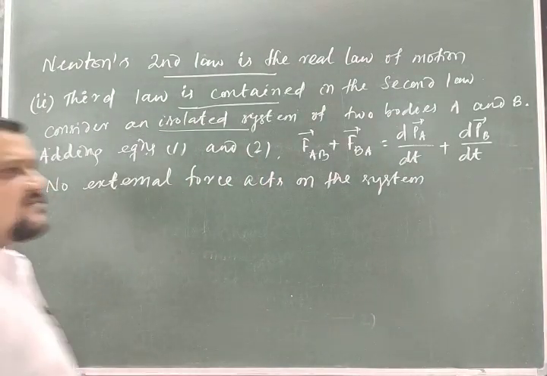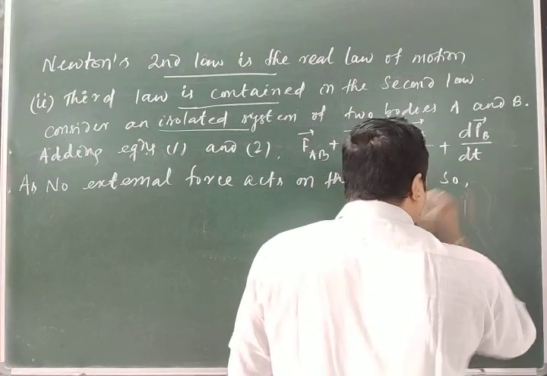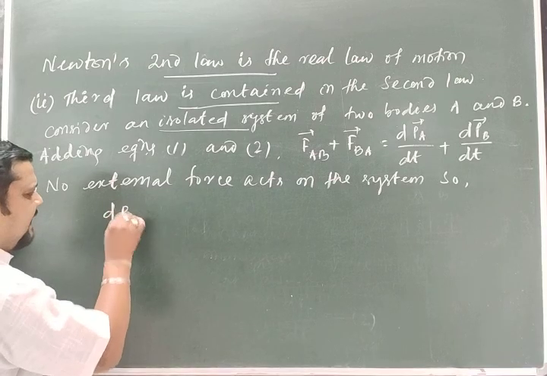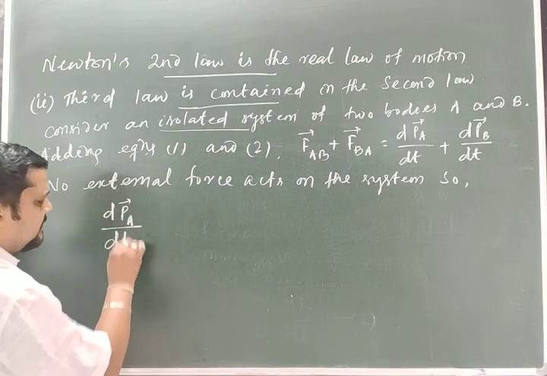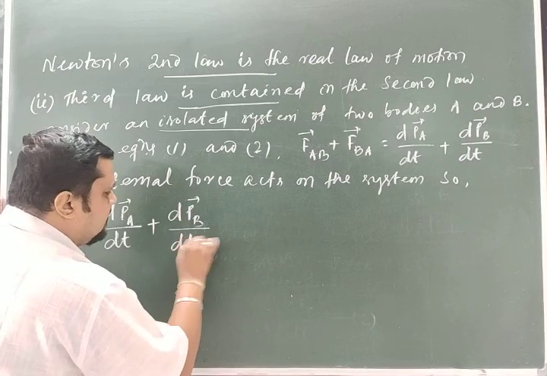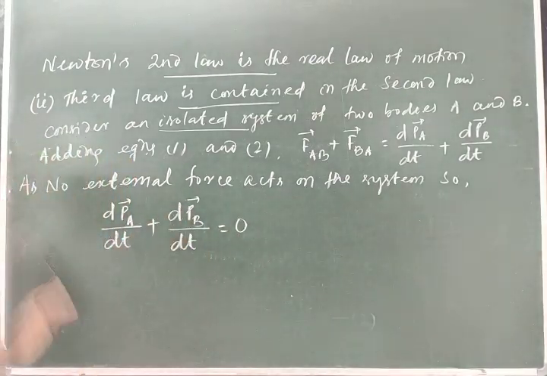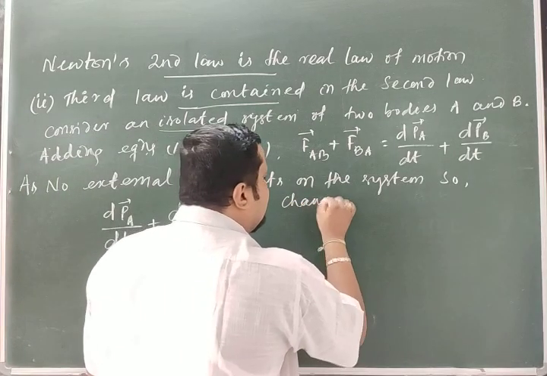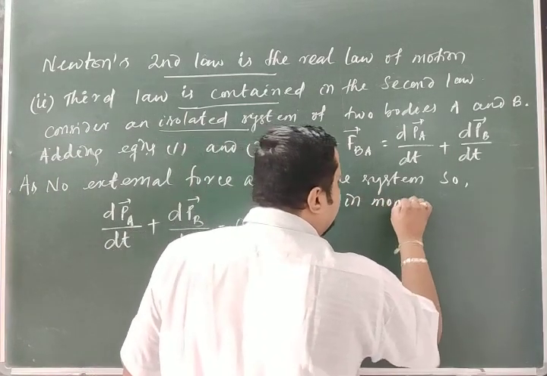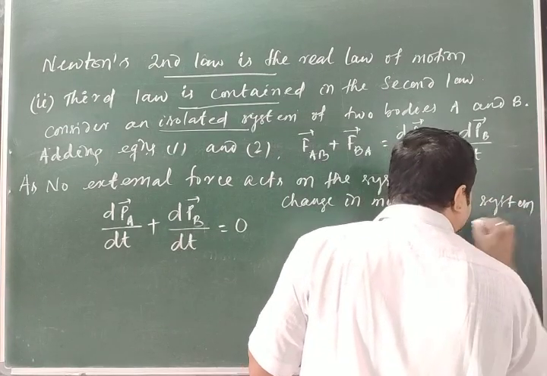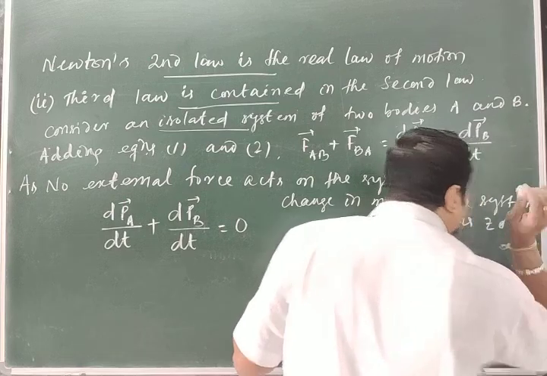No external force acts on the system. So the change in momentum of the system, dPA plus dPB, the changes in momentum of A and B, should be equal to 0. If no external force acts on the system, the change in momentum of the system is 0.